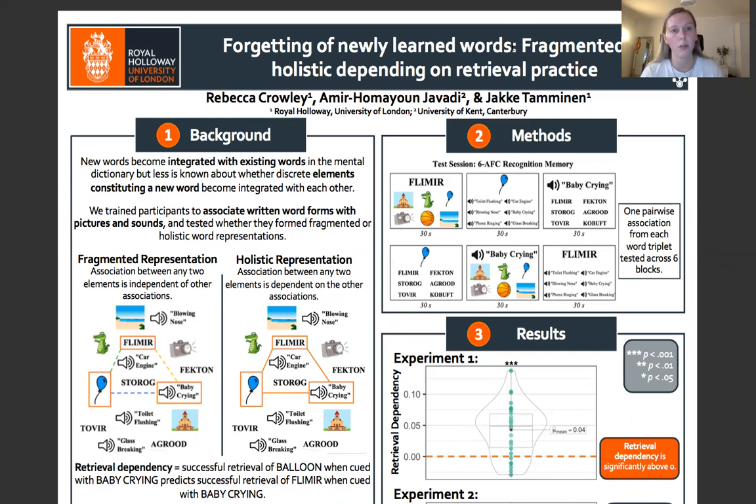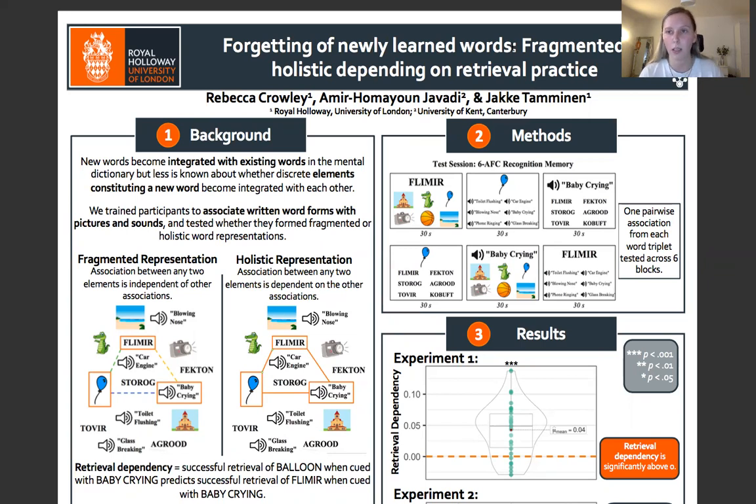So we know that when we learn a new word, they become integrated with existing similar words and semantic knowledge in the mental dictionary. We wanted to know more about the associative structure within these words. So to do this, we trained participants to associate written word forms with pictures and sounds to form these word triplets, and we tested whether they formed fragmented or holistic representations.